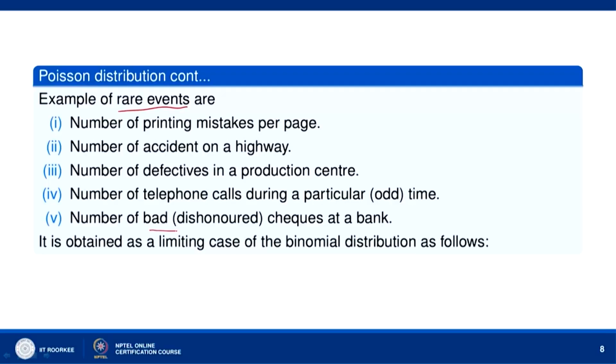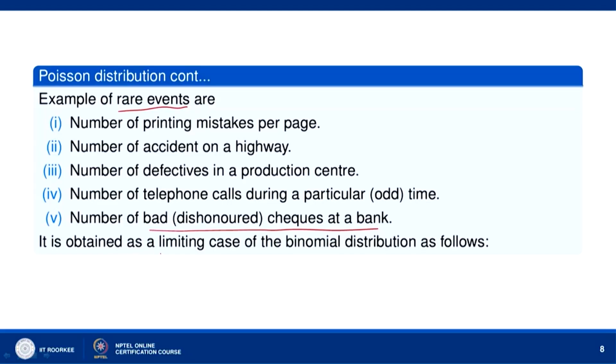Also, the number of dishonored checks at a bank. Dishonored checks is a very rare event, while the number of honored checks is very large. So, n is very large and p is very small. It is obtained as a limiting case.